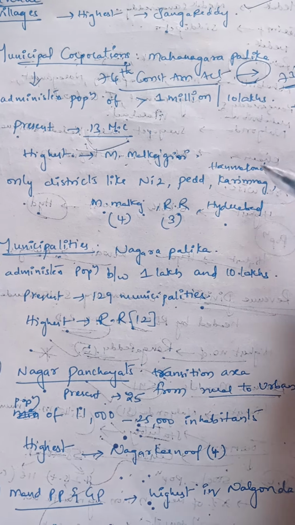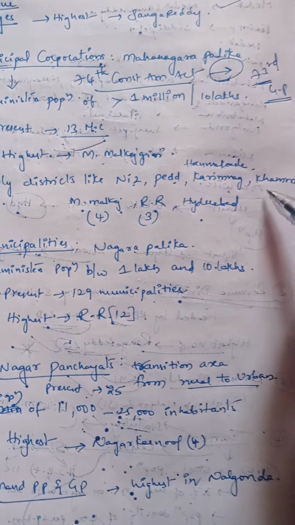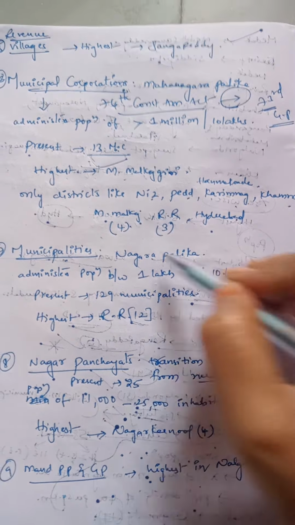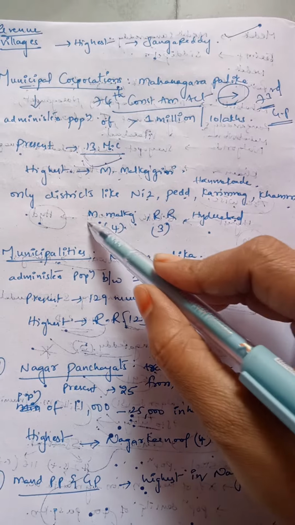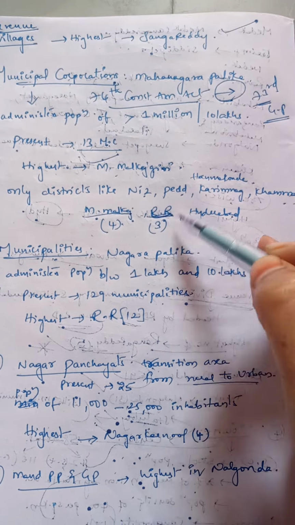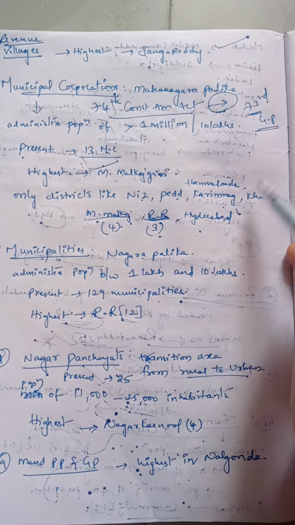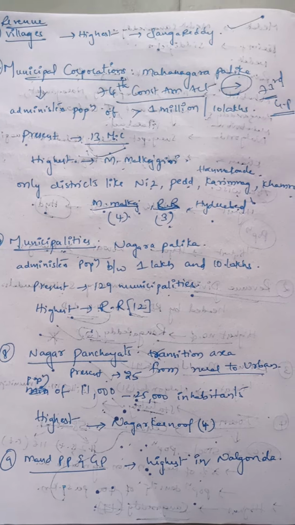Only a few districts like Nizamabad, Peddapalli, Hanmakonda, Karimnagar, Khammam, Medchal-Malkajgiri, Rangareddy and Hyderabad have municipal corporations, whereas the highest number is seen in Medchal-Malkajgiri, followed by Rangareddy, that is 3. And in the remaining districts I have mentioned here, there is only one municipal corporation. And it is purely based on population.